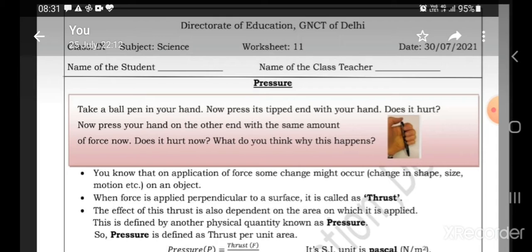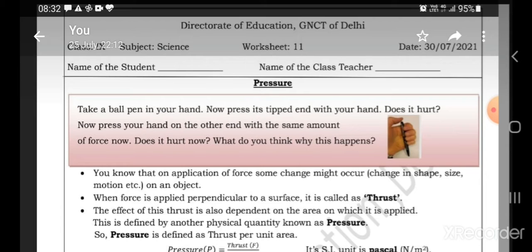You must have studied before that if we apply force on a small ball of flour dough, there is a change in shape. When you roll that dough with the roller, it changes into chapati. So this way you can cite many other examples.